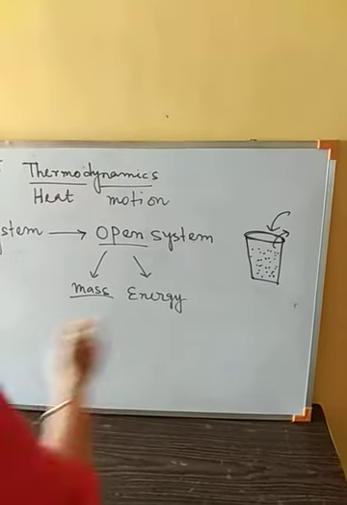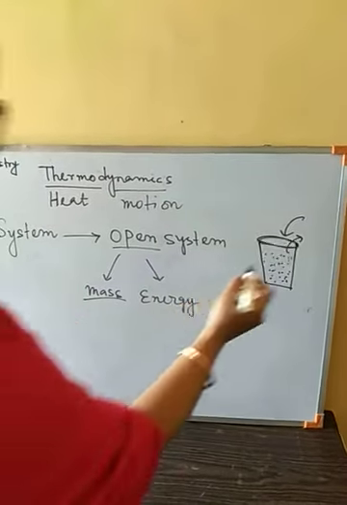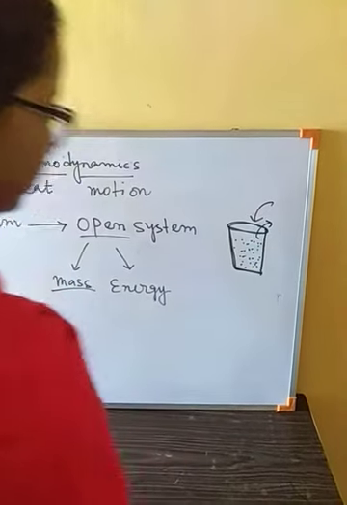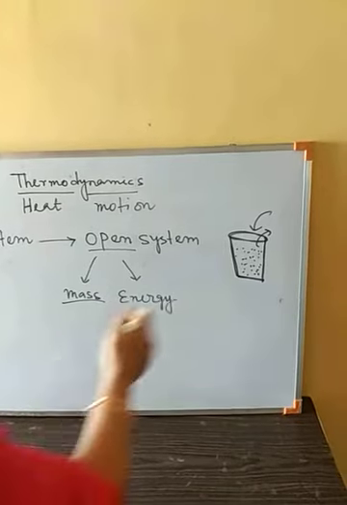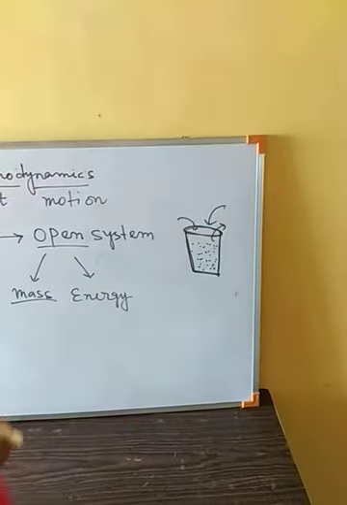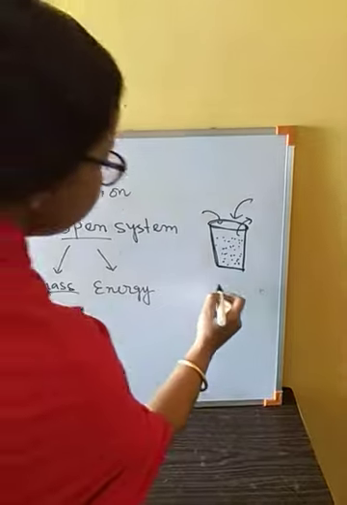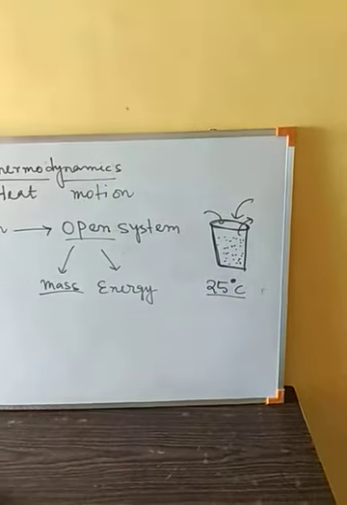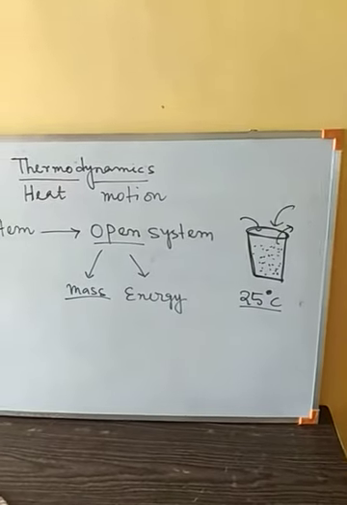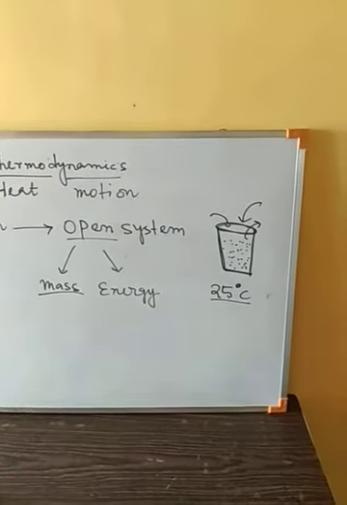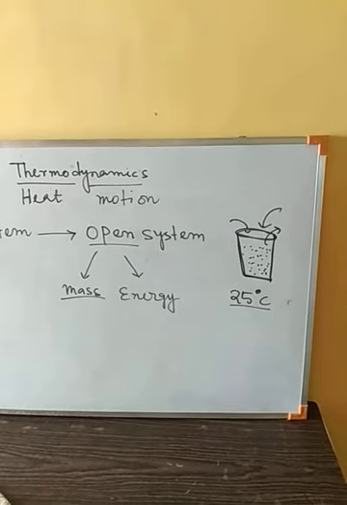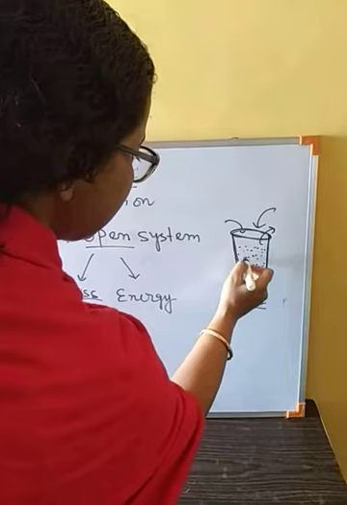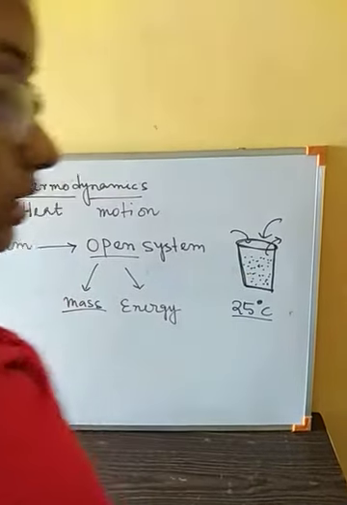In the same manner, as it is open, energy can also change, since it is not insulated. Suppose we can heat this container. If the temperature of this water is 25 degrees centigrade and the outside temperature is more, then the temperature of the water will increase.